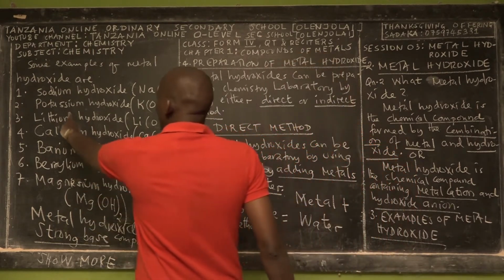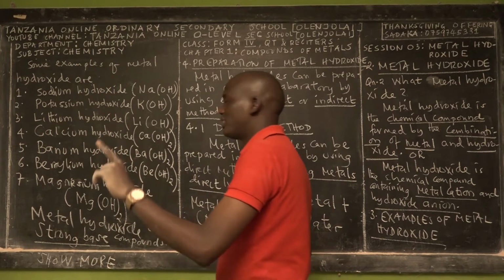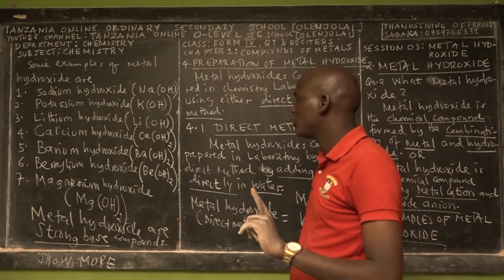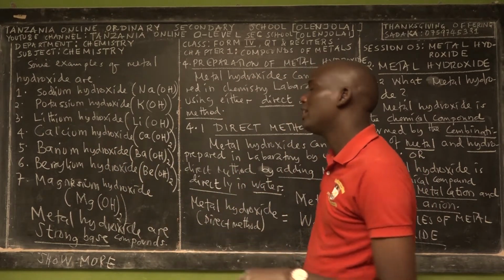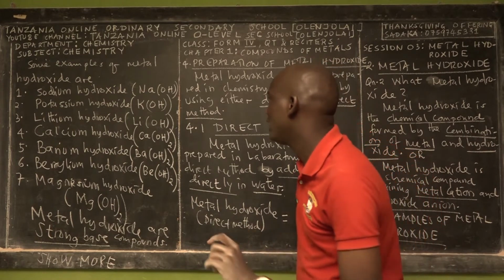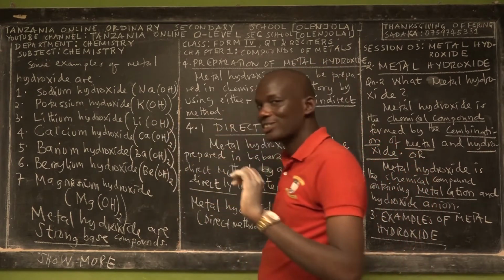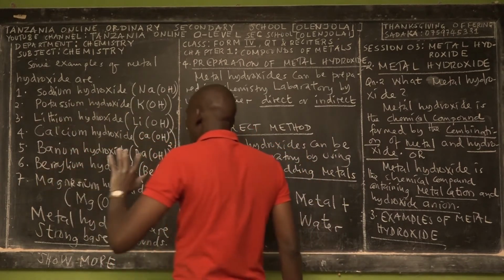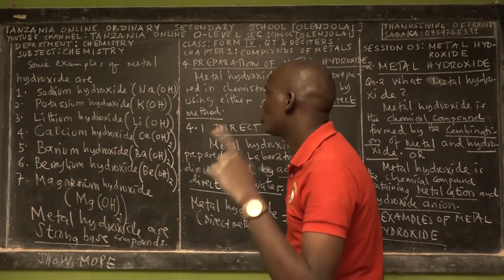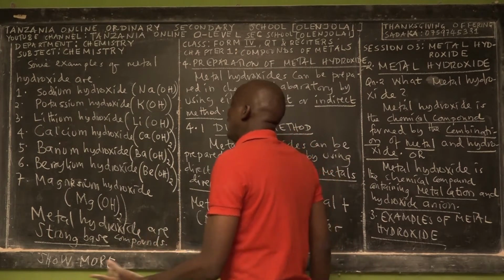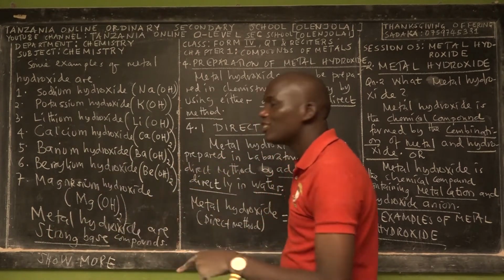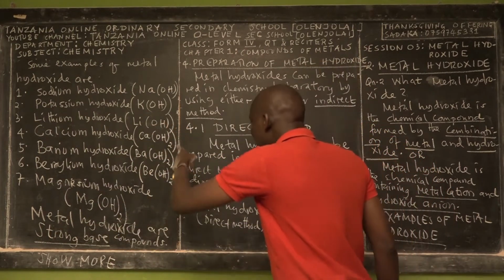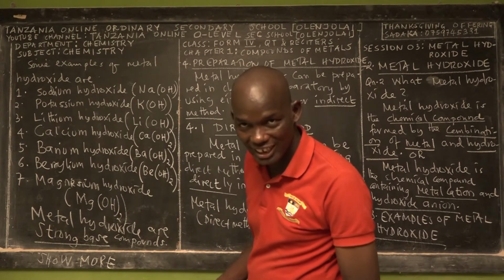For potassium hydroxide, we take potassium as metal and add it in water, then potassium reacts with water, forming potassium hydroxide and hydrogen gas. Again, for lithium hydroxide, we take lithium as metal and add it in water, so lithium reacts with water and forms lithium hydroxide and hydrogen gas.